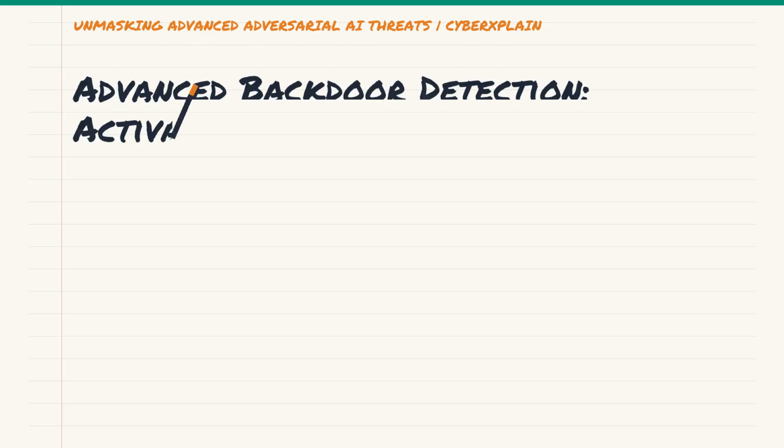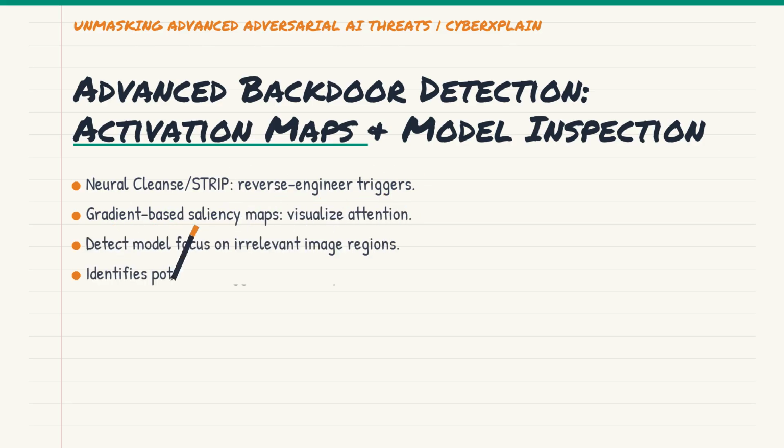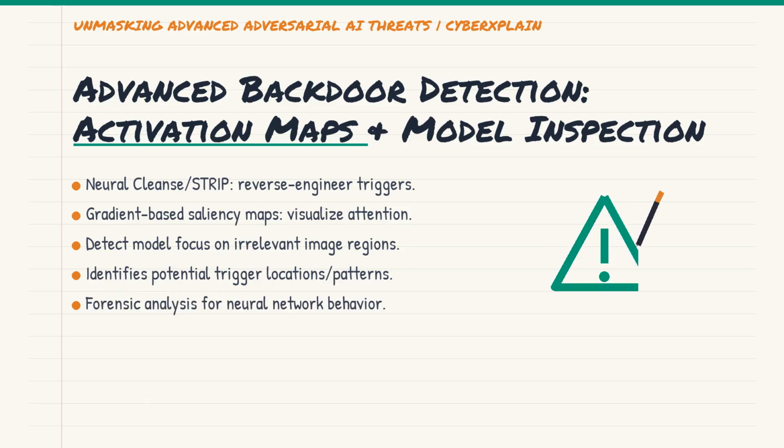Beyond perturbation, we can get more granular with model inspection. Techniques like Neural Cleanse or STRIP try to reverse engineer potential triggers by analyzing the model's internal representations or by perturbing inputs multiple times and observing output variations. Gradient-based saliency maps, like CAM or Grad-CAM, can show us which parts of an image a model is looking at when making a decision. If a model consistently focuses on an irrelevant tiny corner of an image when predicting yield, that's a strong indicator of a potential trigger. It's like forensic analysis for neural networks, trying to trace the causal path of a malicious prediction.